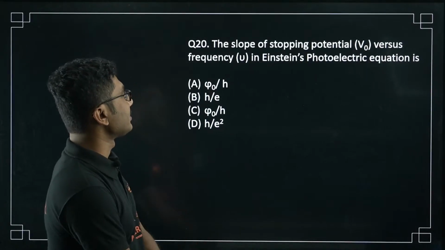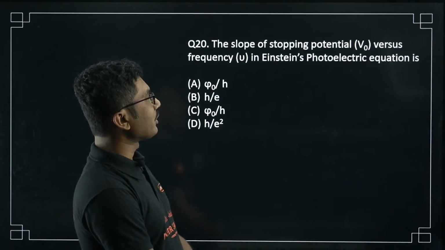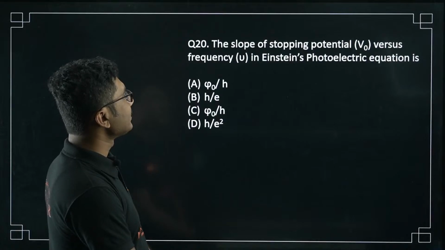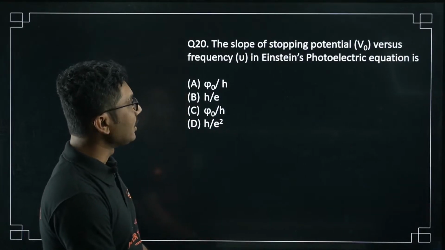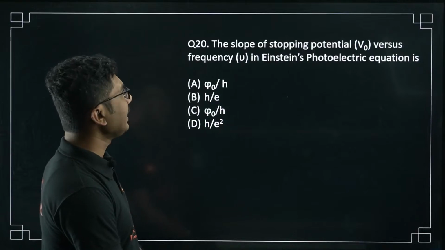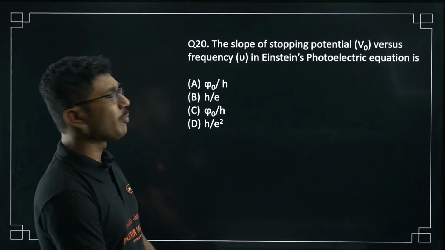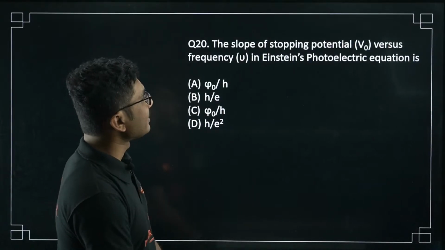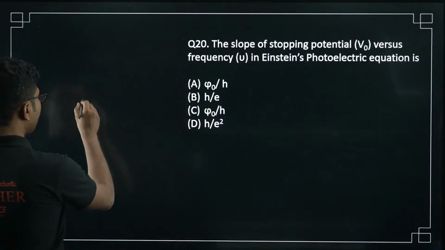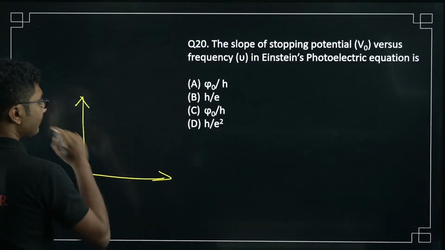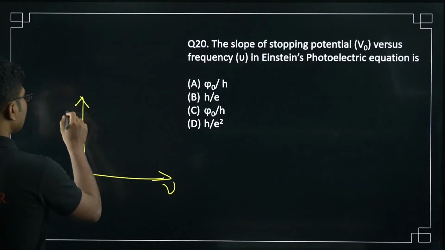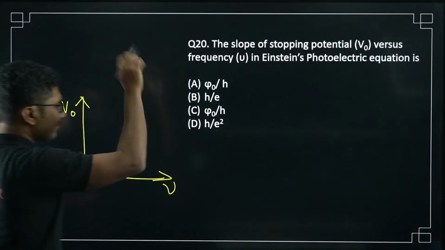Read the question first. The slope of the stopping potential V0 versus the frequency nu in Einstein's photoelectric equation. So, a very interesting question. Slope of the stopping potential versus frequency graph. So frequency, stopping potential. There will be a graph, whatever graph it will be.